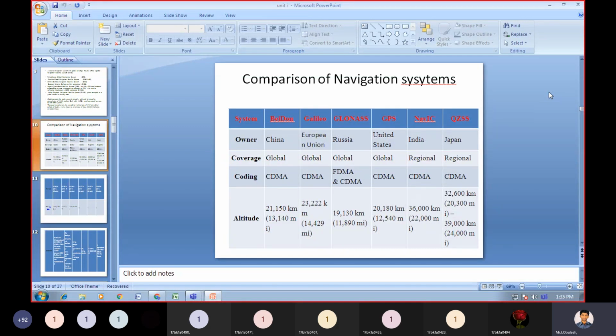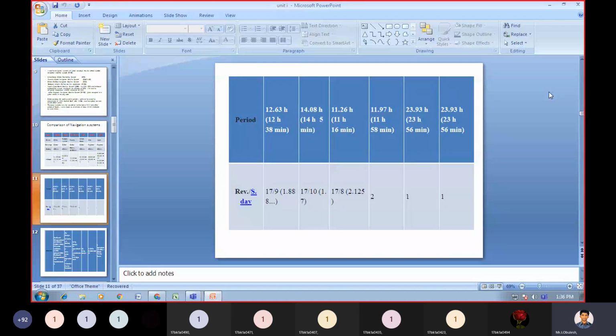In terms of miles, 12,540 miles. And coming to period, 11 hours 58 minutes, almost equal to 12 hours.